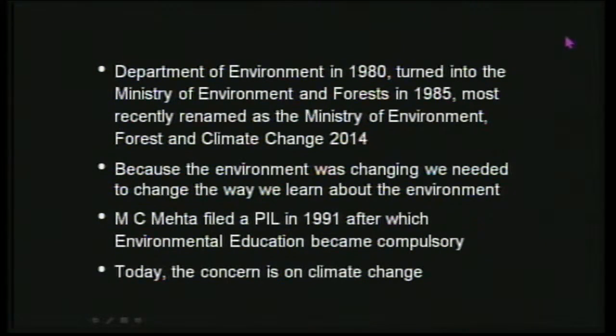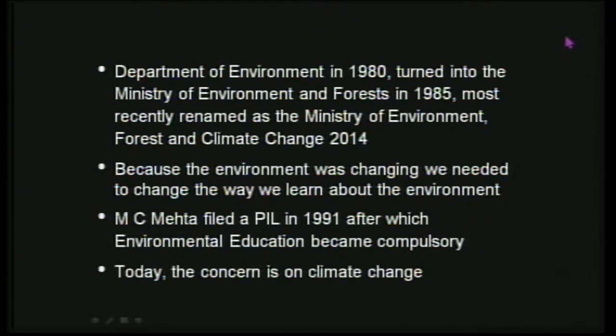And meantime, there was something very interesting happening. In 1991, Sri M.C. Mehta filed a PIL, public interest litigation, in the Supreme Court, saying that the environment is not being taken care of by the citizens of the country, because of which there is rampant pollution. The Honorable Supreme Court took cognizance of his petition and came up with a decision saying that what he said is right, and implementations were happening based on the suggestions that Sri M.C. Mehta gave.